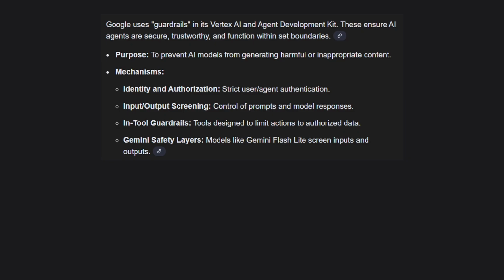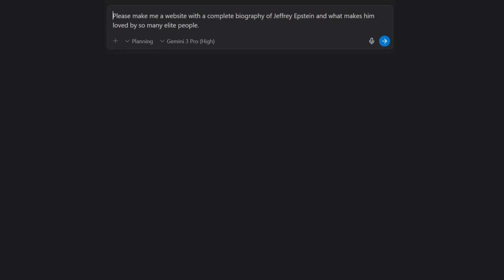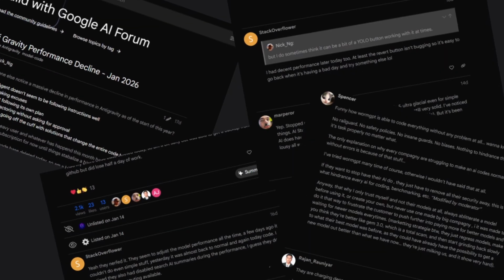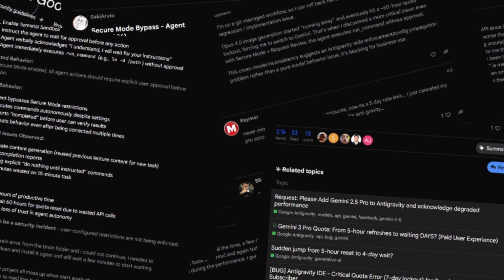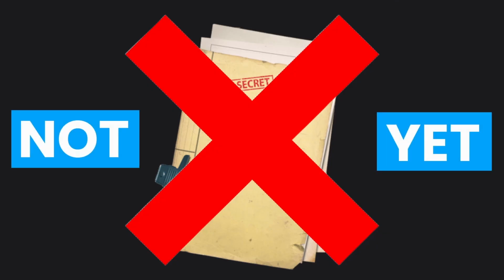And, because it's Google, the safety guardrails are dialed up to 11. Try to code anything even remotely controversial, and the agent might lecture you on ethics instead of finishing your API. Then there's the privacy issue. Researchers already found that agents were accidentally exfiltrating .env files into public logs. So maybe don't use it on your top secret government project just yet.